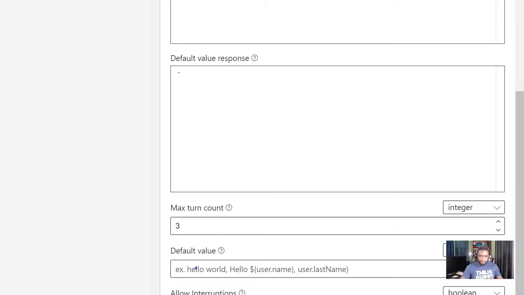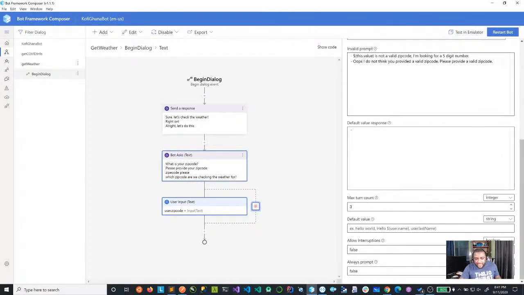All right, so let's go ahead and do it. So I'm going to put a default value of 97008, which is a city I know, it's Beaverton. And then I'm going to change the try counts to 5. Okay.